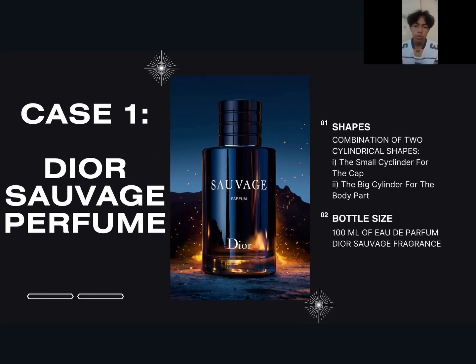Okay, hi, so I would like to tell you about our first case, which is Dior Savage perfume. So the first one is about shape. The shape is a combination of two cylindrical shapes. The small cylinder for the cap and the big cylinder for the body part. Then the bottle size is 100ml of eau de parfum Dior Savage fragrance.